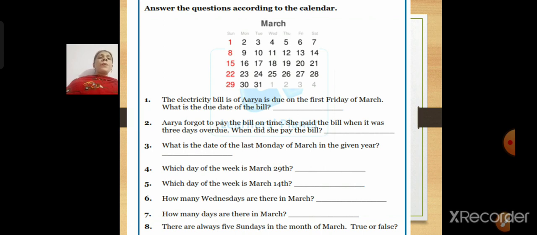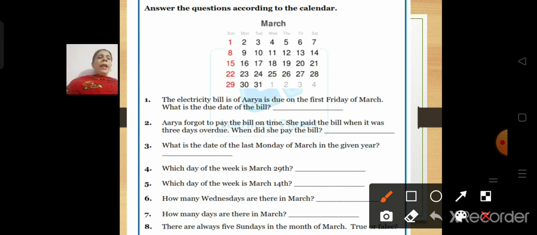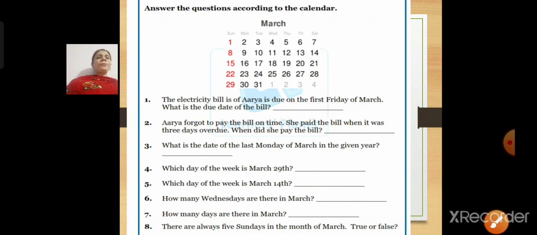Okay. The first question is, the electricity bill of Arya is due on the first Friday of March. What is the due date of the bill? Now it is saying the electricity bill of Arya is due on the first Friday. Now what is the first Friday date? That is the 6th March. So what will be the date of the bill? It will be 6th March. First Friday is 6. Okay. So the due date of the bill will be 6th March.